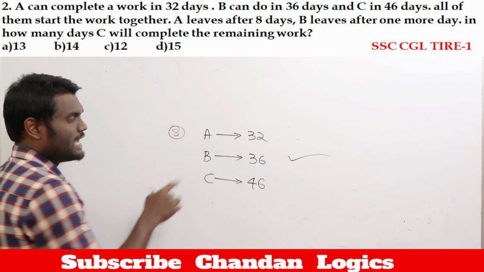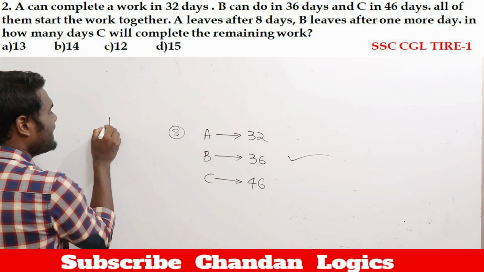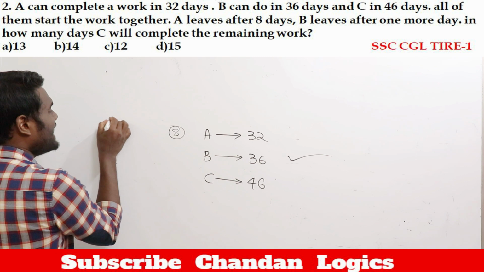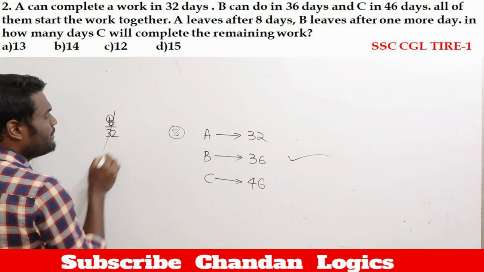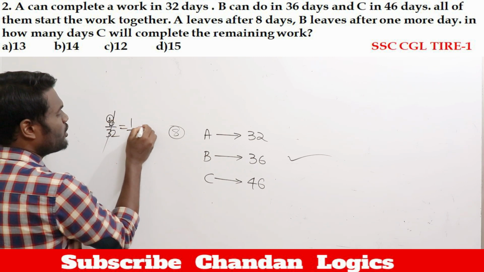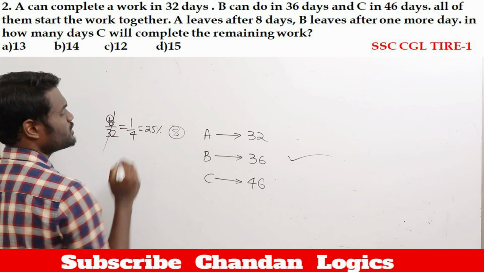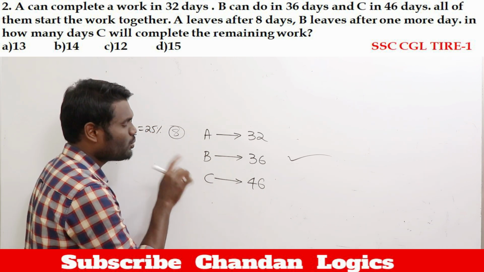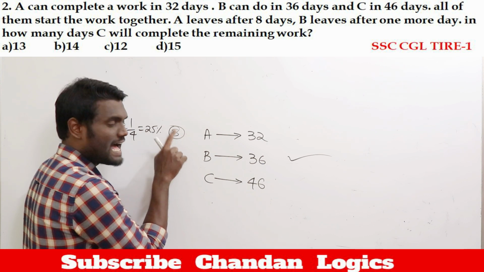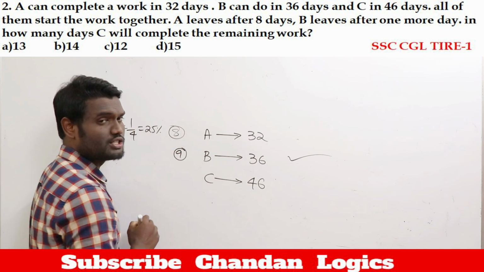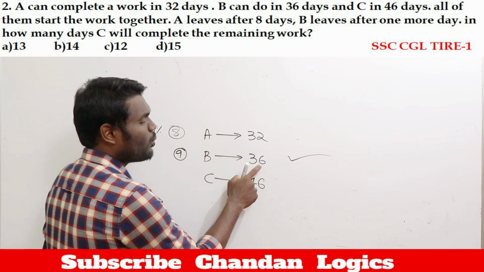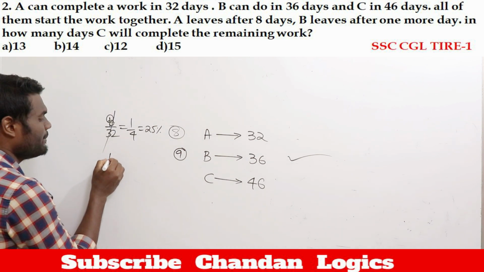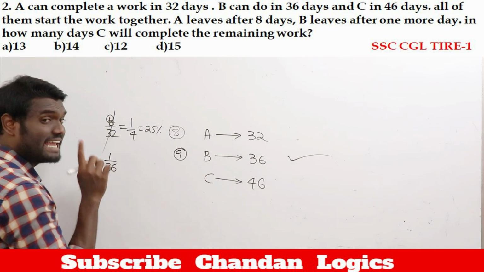In 1 day, A will do 1 by 32 of the work. In 8 days, A is going to do how much? 8 by 32, that is 1 by 4, which is nothing but 25% of work. Similarly, after 1 more day, B also left. A worked for 8 days, and after 9 days, B also left. B can do 1 by 36 of the work in a day.